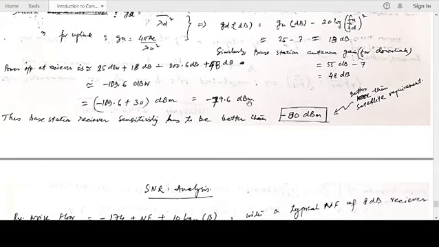So base station receiver sensitivity now has to be better than minus 80 dBm, because it is receiving a signal of this range. So the requirement for a base station receiver sensitivity,